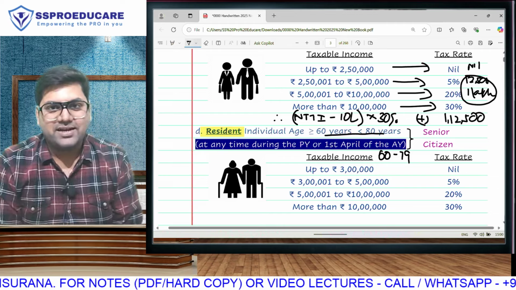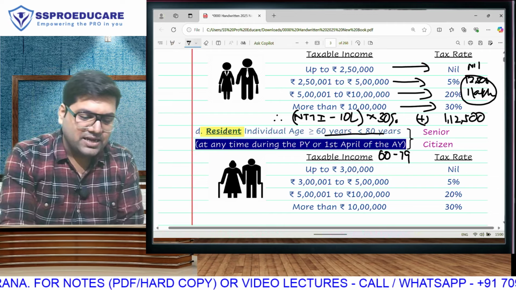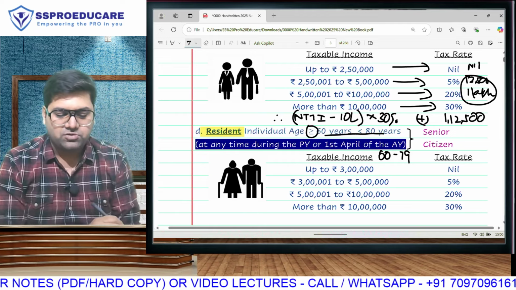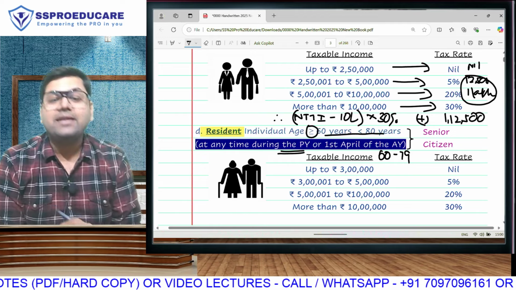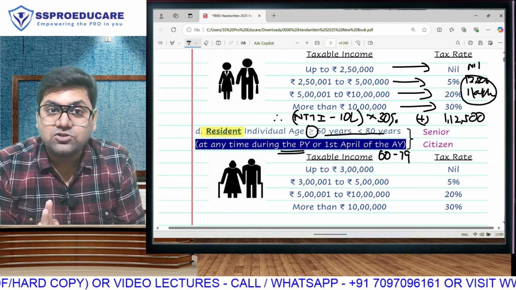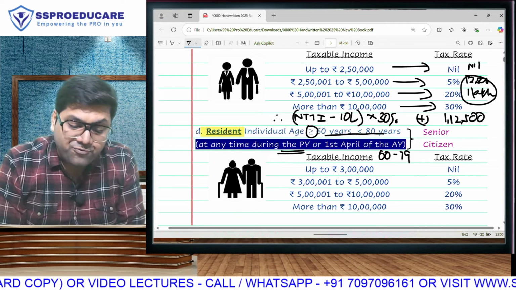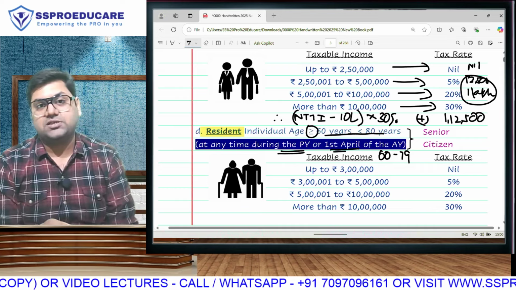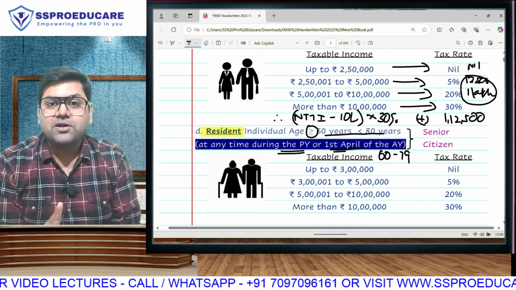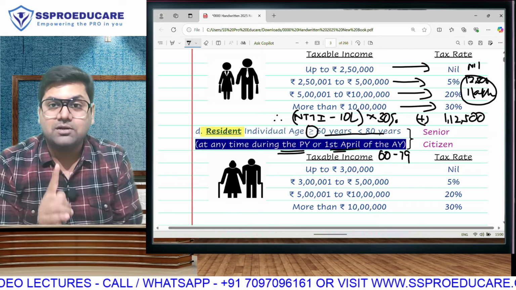You will go in the first category itself. This 60 age you don't have to cross, you have to only touch, because equal to will also be covered, and this you can do at any time during the previous year. So it can happen till 31st March of the previous year also, if it is your 60th birthday, or 1st April of assessment year is your 60th birthday. So full previous year you were 59. On 1st April of assessment year you have turned 60. Your birthday comes on 1st April.